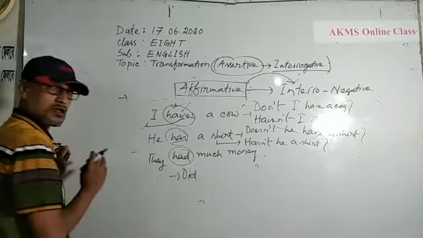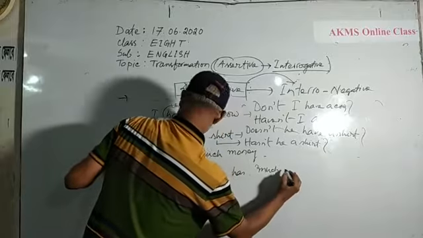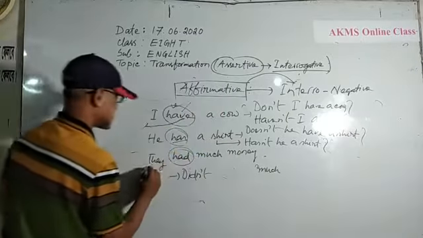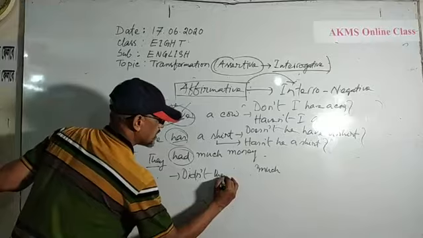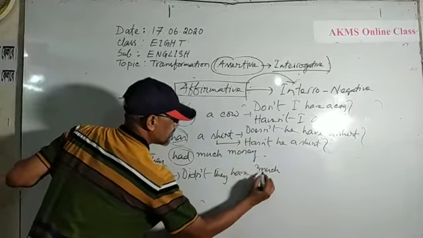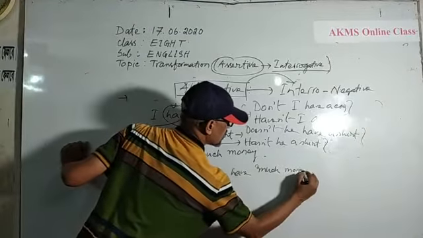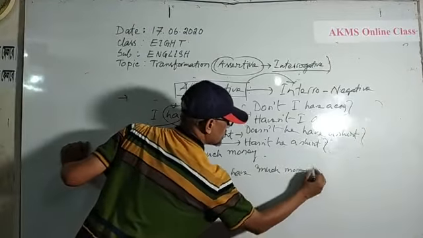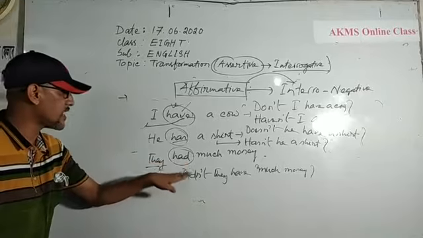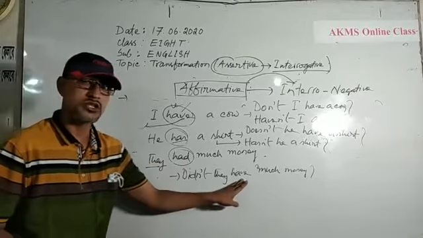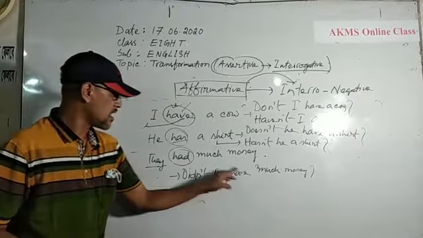Didn't they have much money? I have used the subject they. Okay? Didn't they have much money? I should use the base form of had.